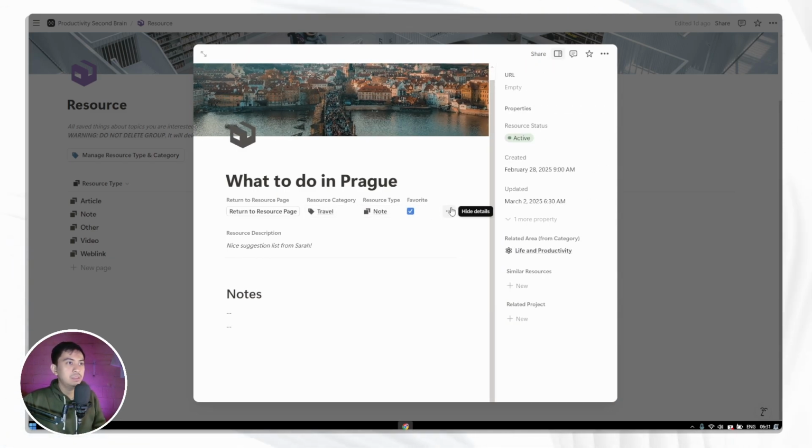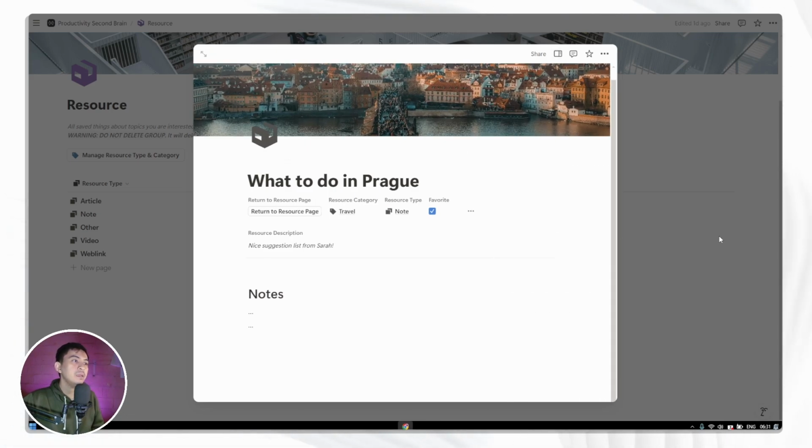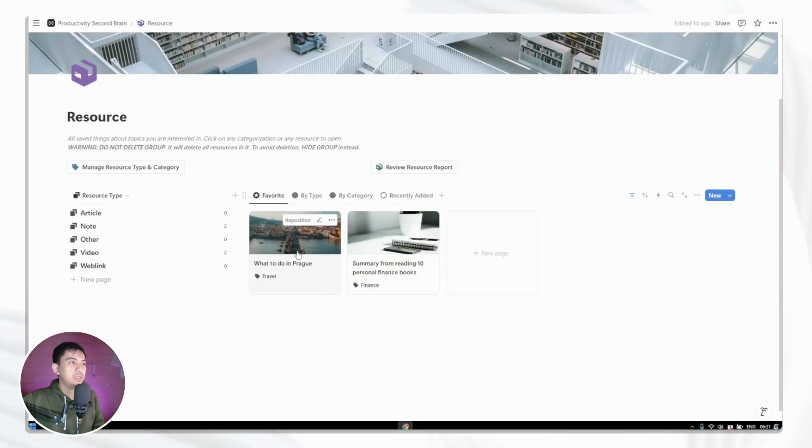And you can also see some more information about the details of these resources. So if the resource had links, or URLs more specifically, you can put it here, and you will find it here if you want to access it. And more properties and related area and so on. That's basically what's inside a resource item.